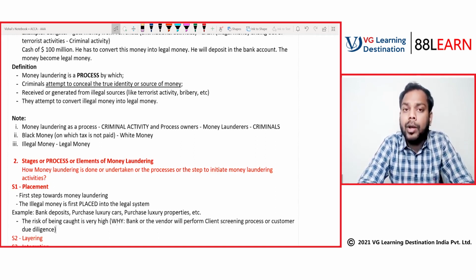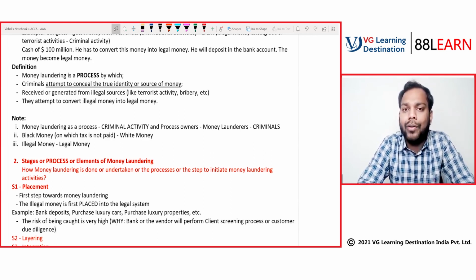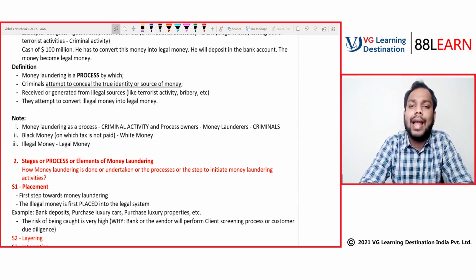Why will they ask? Because there is a body called the Financial Action Task Force, and all the financial institutions are the members of this body, and all the financial institutions are accountable to FATF, the Financial Action Task Force.